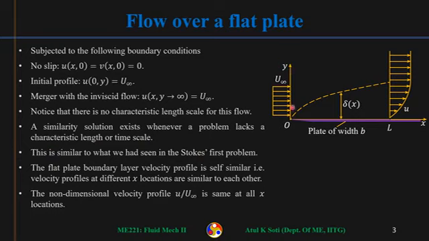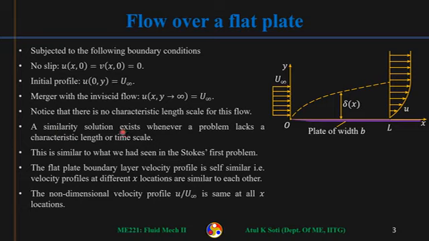So the y coordinate and time merged together to create a length scale. That was a similarity solution in y and t. We saw that the velocity profiles were similar at different times, self-similar in that sense. If velocity at time t was like this, after some time it was like this, and those profiles were self-similar.